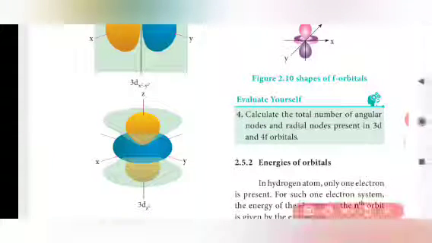Evaluate yourself. Calculate the total number of angular nodes and radial nodes present in a 3d and 4f orbital. By taking 3d and 4f orbital, we have to find the number of nodes, radial nodes and angular nodes.